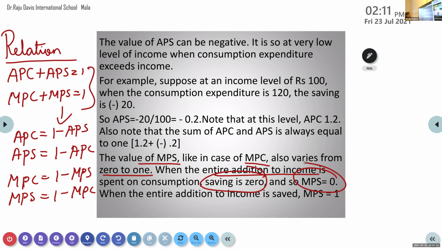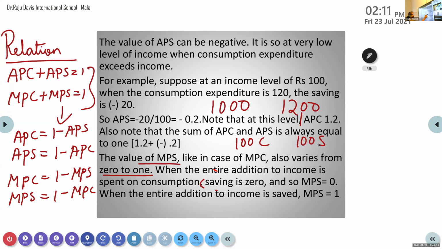Now sometimes, when I say entire increase in income, I told that 1000 was the previous income, it is increased to 1200. From this 200, 100 is consumed, 100 is saved. That means from this increase, a little bit we are using for consumption, a little bit for saving. This can be one situation.